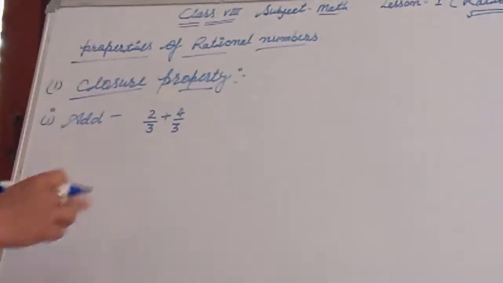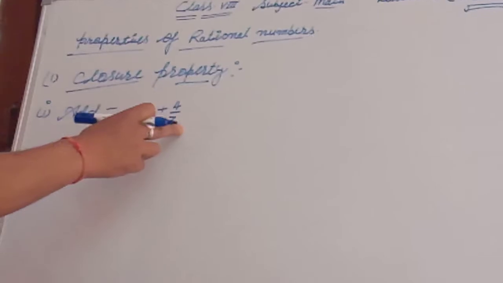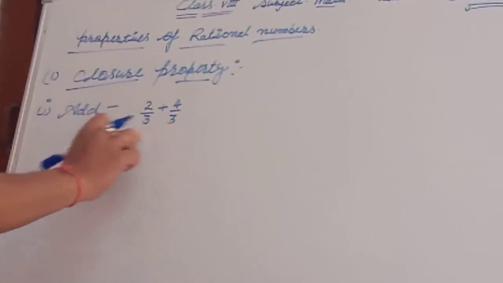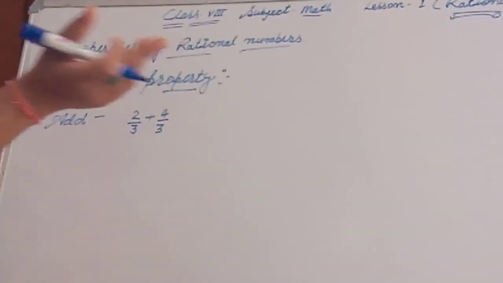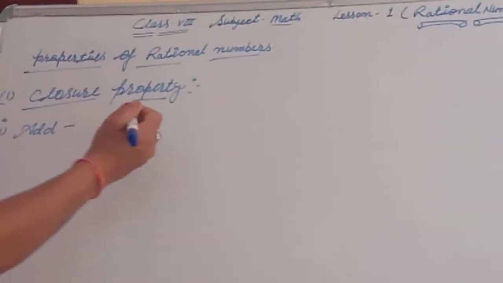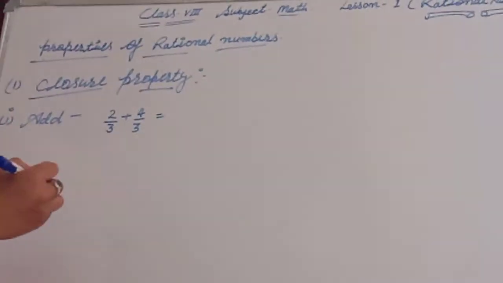Okay, then 2 upon 3 and 4 upon 3. Why 5 क्यों नहीं है? Because our denominator is the same, then the calculation will be easy हमारे पास में. Okay, then look here, first of all solve it.